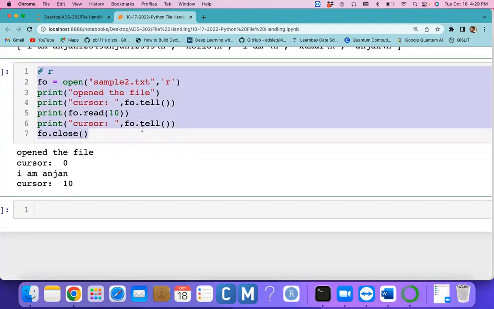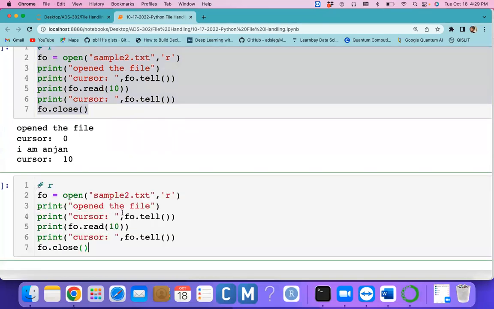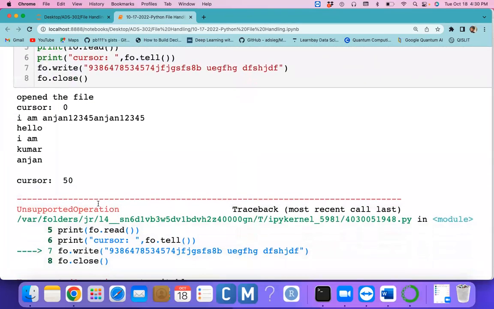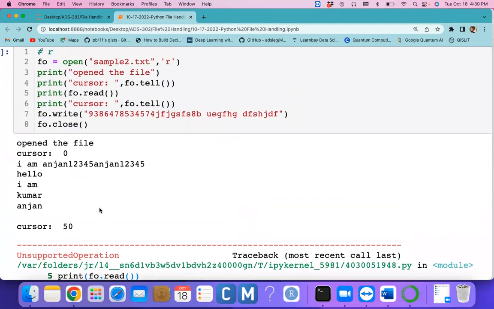Now I just want to try to write it. If I'm using the write method, this could be an error: unsupported file operation, actually.